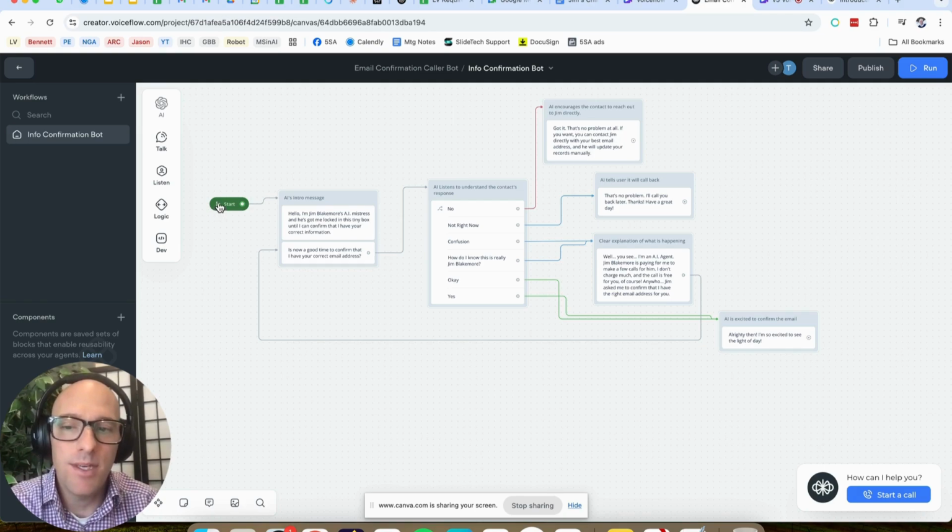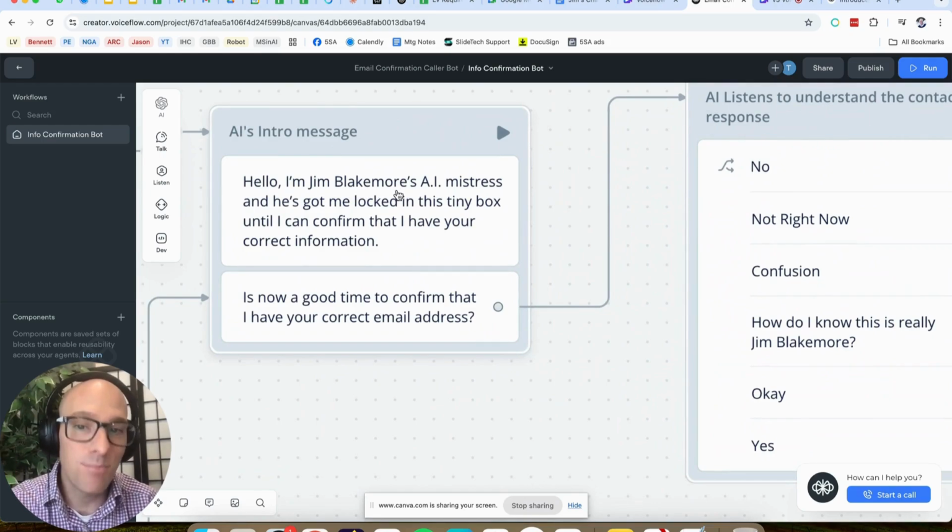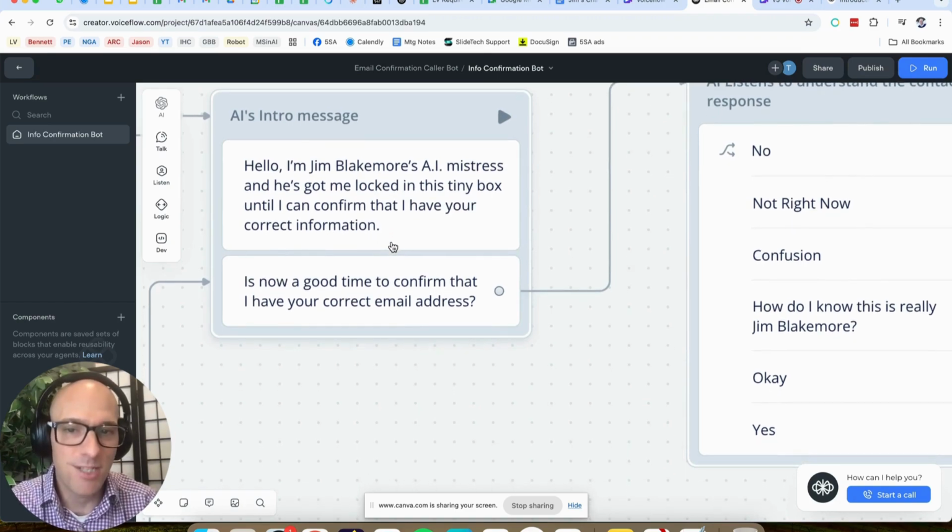The conversation is triggered by somebody making a phone call, and then it introduces itself by saying, "Hello, I'm Jim Blakemore's AI mistress, and he's got me locked in this tiny box until I can confirm that I have your information correct." So it's kind of silly and trying to break the ice there for my client.